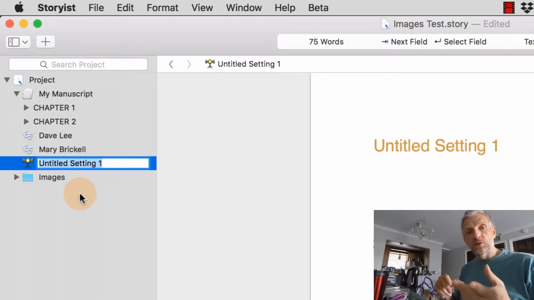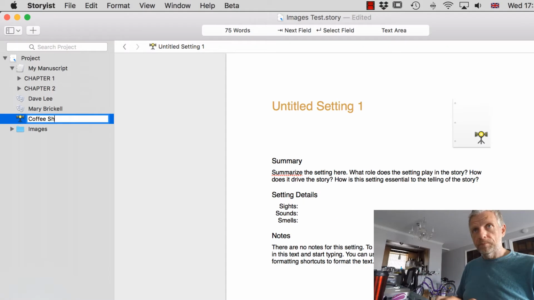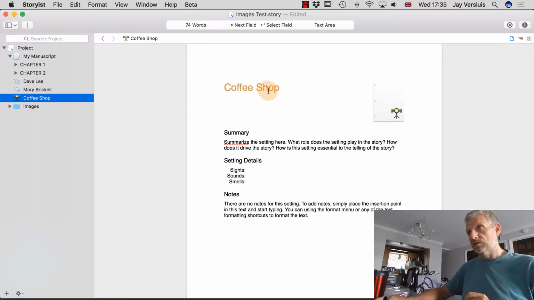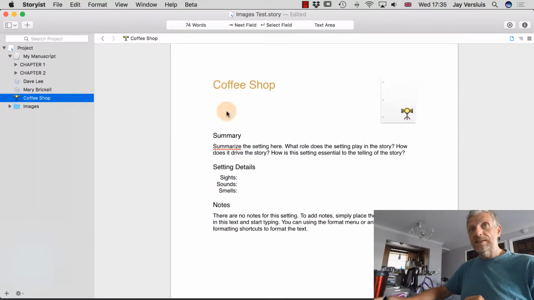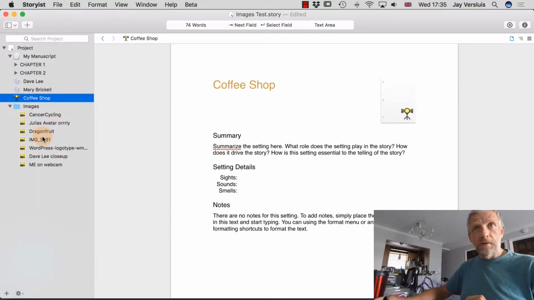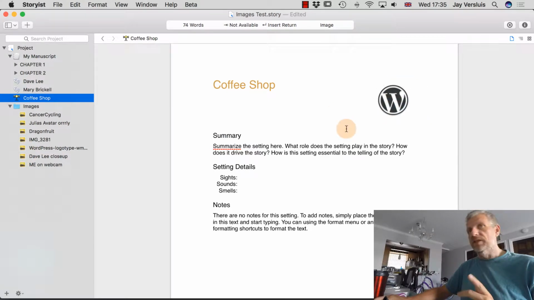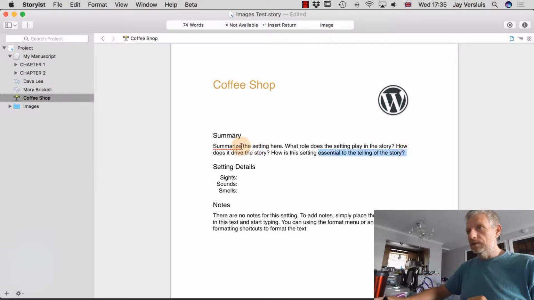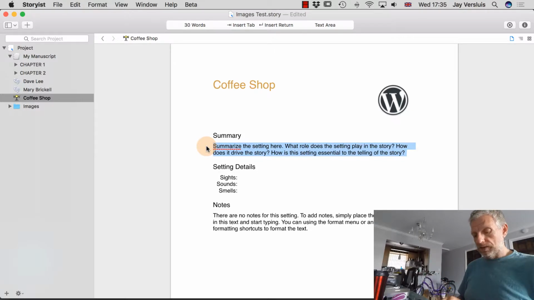And of course you can put them into folders. I'll show you how to do that in a minute. So let's say this is the coffee shop. Notice that when I type that here and hit return, coffee shop, the title is also being taken into here. So that's a nice way of keeping that together. So again, we can replace that with an image here if we wanted to. I don't really know if I have anything appropriate here. I don't think I have, so maybe I'll just use this. And imagine that's not the WordPress logo. Imagine that's the branding of the coffee shop, perhaps. There we go. So summarize what the coffee shop is all about.